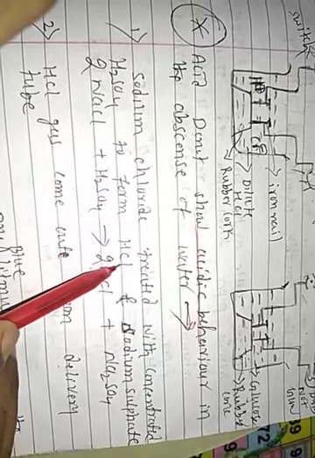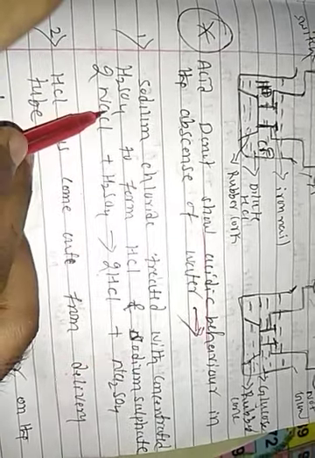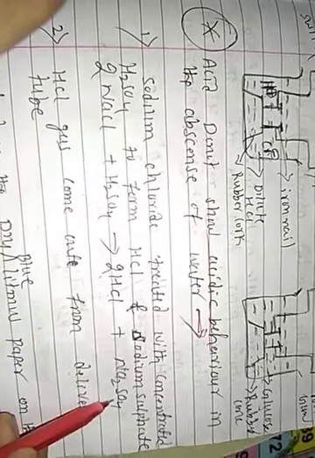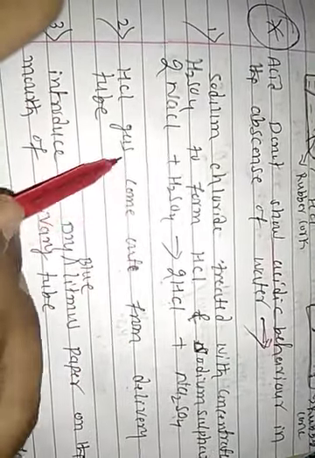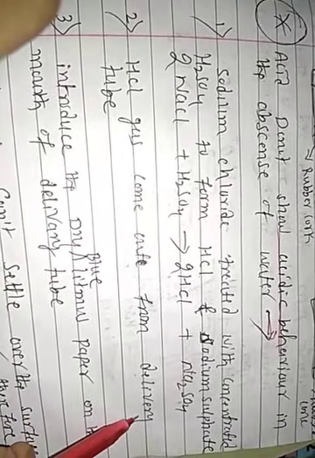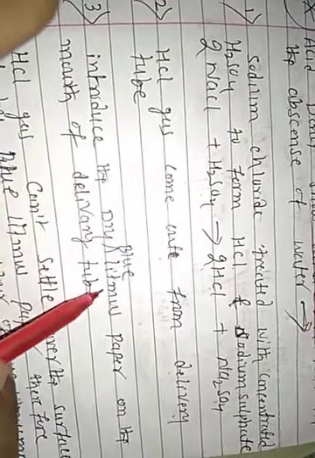One of the experiments here, friends: sodium chloride is treated with concentrated sulfuric acid to form HCl and sodium sulfate. Reaction: sodium chloride reacts with H2SO4 to form HCl and Na2SO4. HCl gas comes out from the delivery tube and is introduced to dry litmus paper at the mouth of the delivery tube. HCl gas cannot settle on the surface of the dry litmus paper, so there is no color change in the blue litmus paper, because HCl does not release H plus ions.